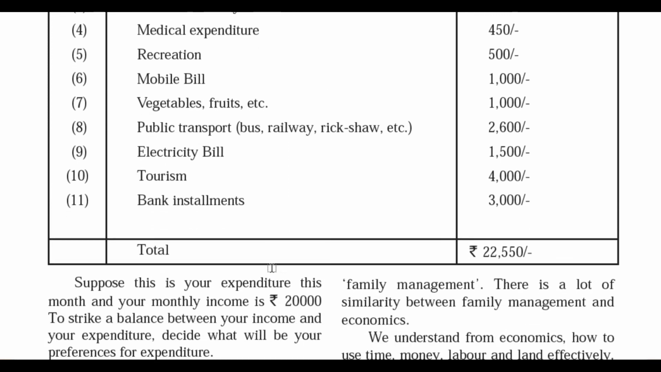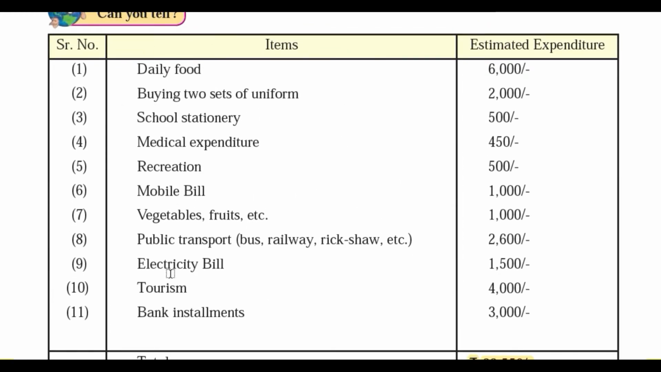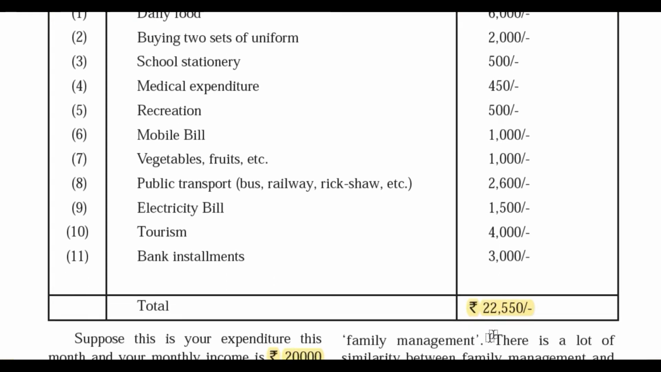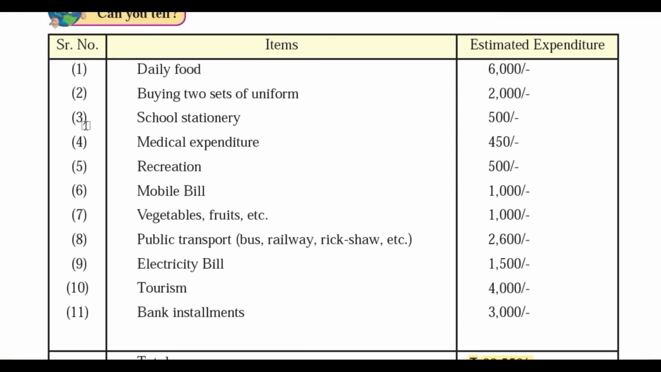Okay, so we have considered our monthly income is 20,000 rupees, and here the total tally of our expenditure is 22,550 rupees. So what you have to do over here is adjust these items such that you balance between your income, meaning your 20,000 rupees income, and your expenditure. So you have to reduce this 2,550 rupees from the total expenditure. So you need to do the prioritization of all your needs. What are your needs? The items mentioned over here.